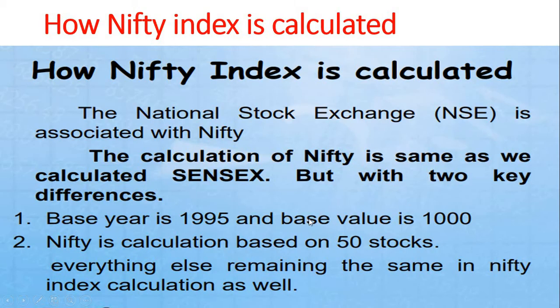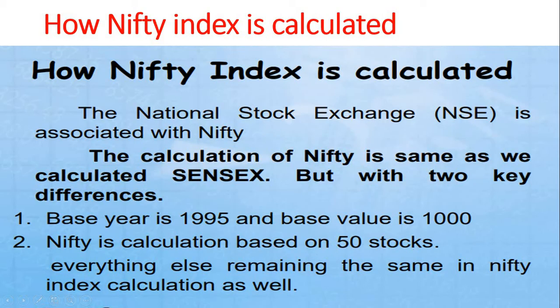In comparison, for the Nifty the base value is 1000, but for the Sensex the base value is 100. That is the difference. The base year is 1995 for Nifty or the NSE, while for the Sensex the 1978-79 value has to be taken as the base year. Nifty calculation is based on 50 stocks, which we already discussed.